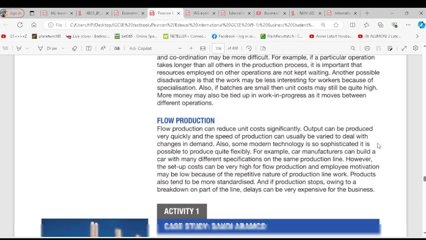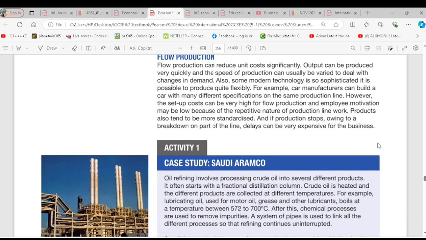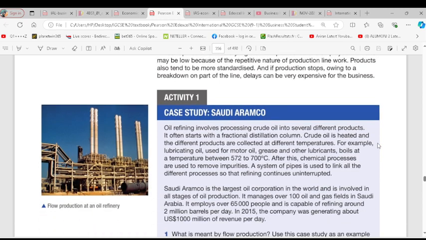So, for flow production, it is expected that your cost of production will reduce significantly. Why? Because you are producing in large quantities. So that is the point they are making here. Flow production brings about reduction in cost. Is it clear? Okay.